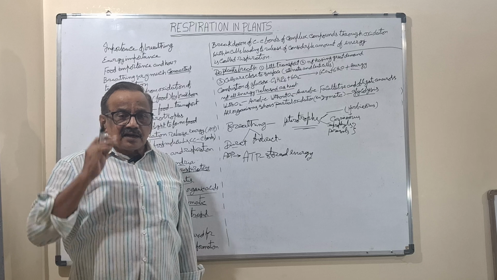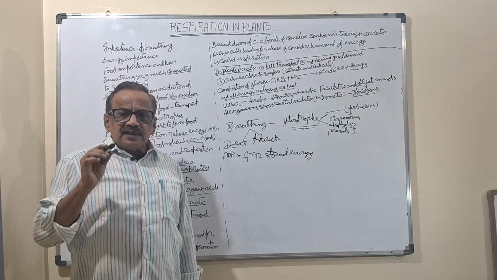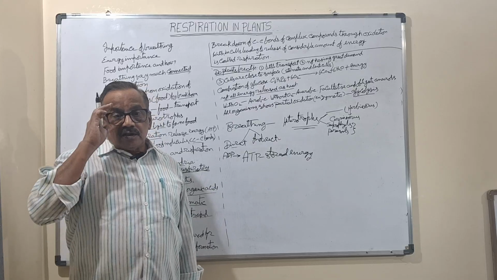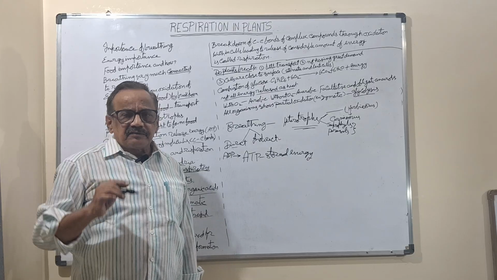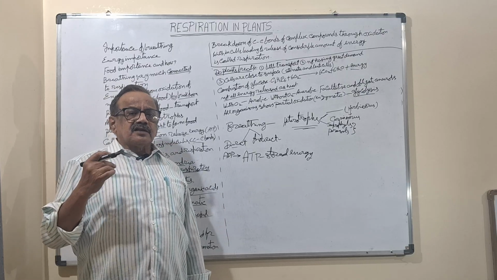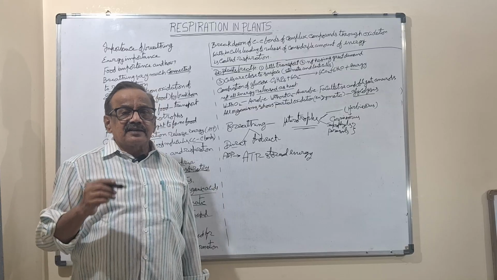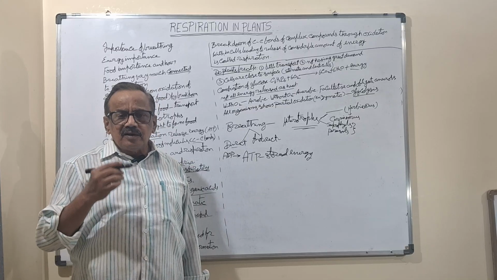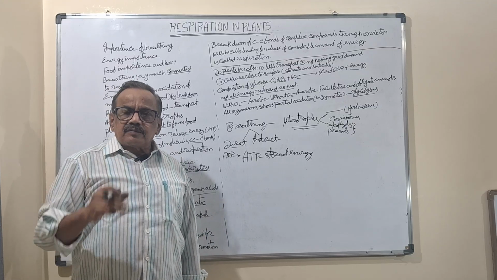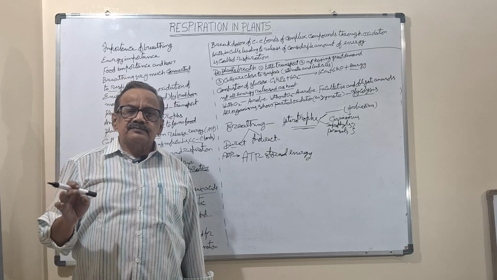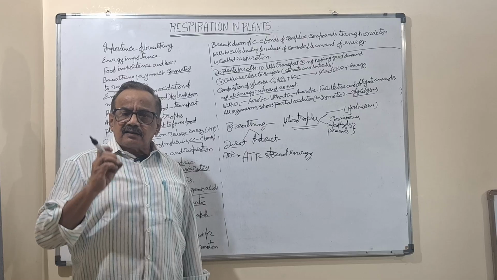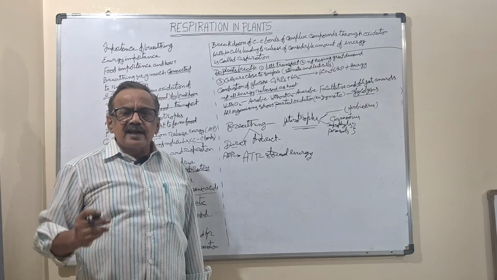And one more thing he has mentioned: leaves at the time of photosynthesis. I discussed this in the photosynthesis topic also. Leaves have a very high metabolic rate at the time of photosynthesis, meaning they require more oxygen. But at that time it is not a problem, because oxygen is released in photosynthesis. So oxygen is around, and many stomata are present there, so it is not a problem. And all the living tissue in the plant will be near the surface.